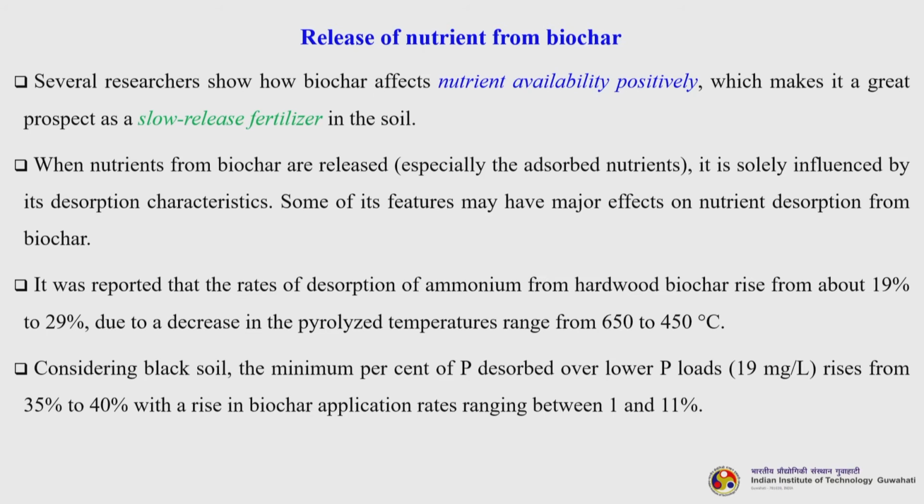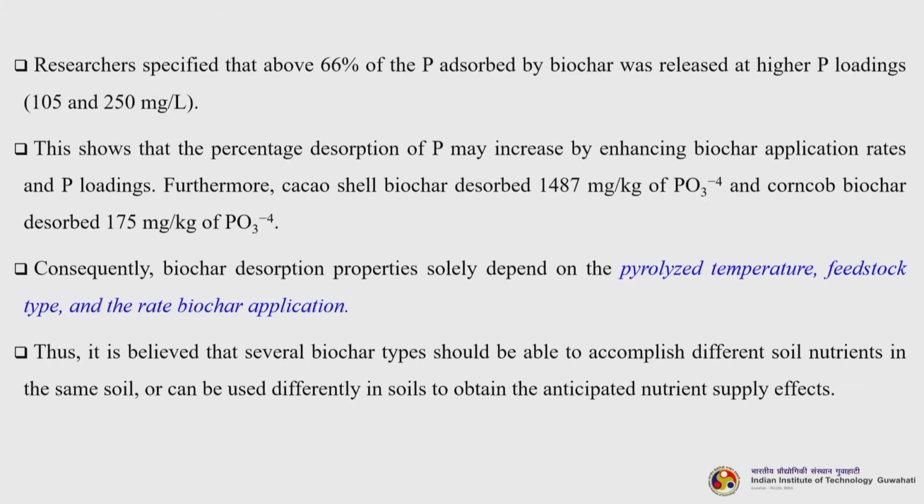Okay. So, considering black soil, the minimum percent of the P dissolved over lower P loads, around let us say 19 milligrams per liter, rises from 35 to 40%, with a rise in biochar application rates ranging from 1 to 11%. Researchers specified that above 66% of the P adsorbed by biochar was released at higher P loadings, almost 105 and 250 milligrams. So, that means when you have more loading, the chance of desorption becomes higher.